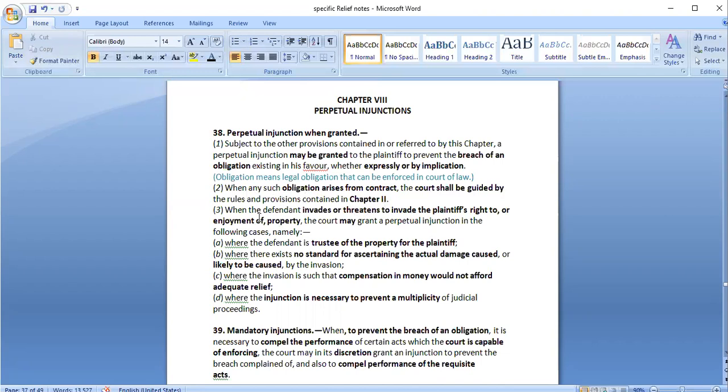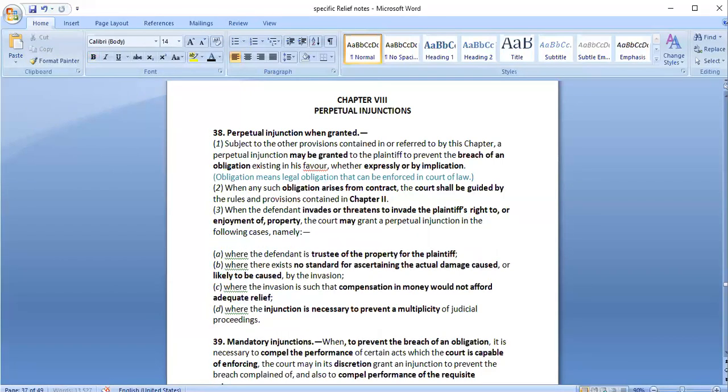Third is when the defendant invades or threatens to invade the plaintiff's right to or enjoyment of property, the court may grant perpetual injunction in the following cases. For example, if A is the owner of a property, that means he has certain legal rights to enjoy the property.